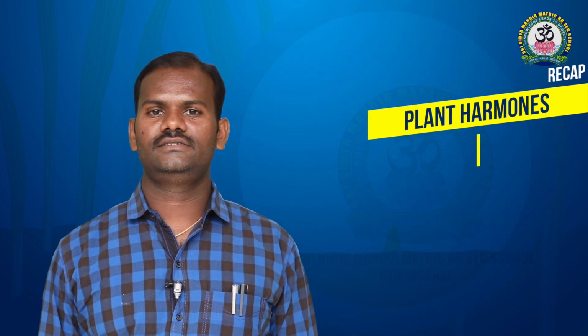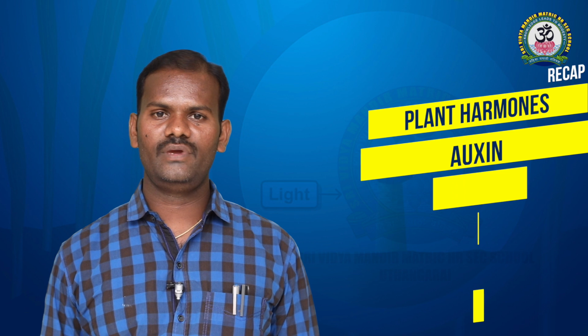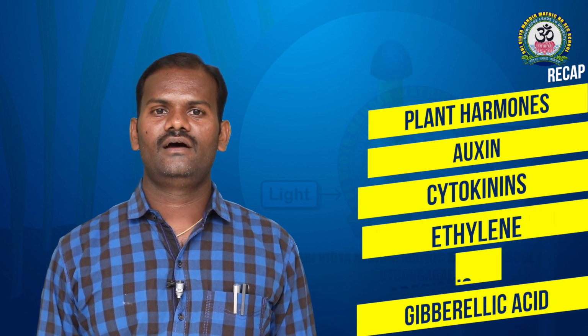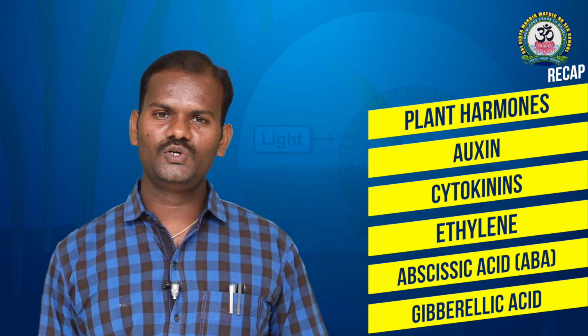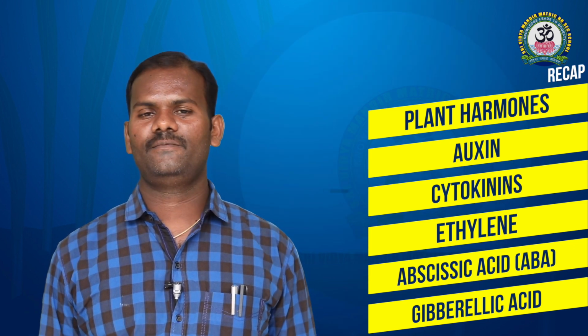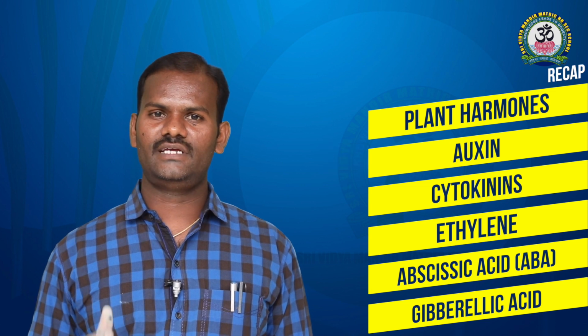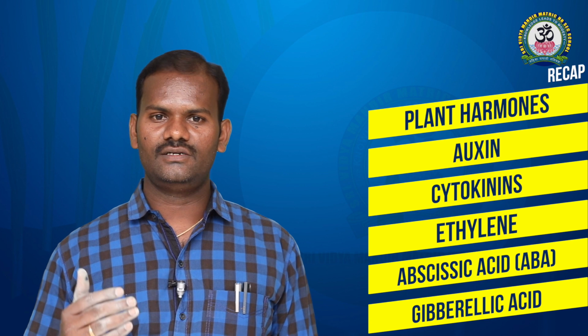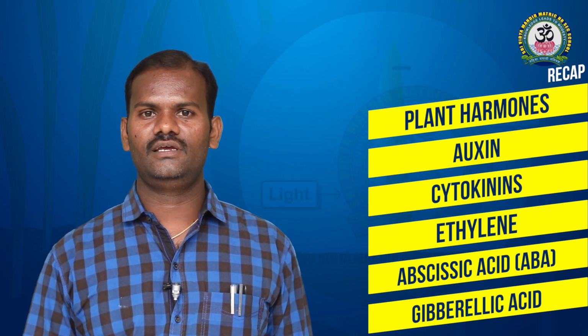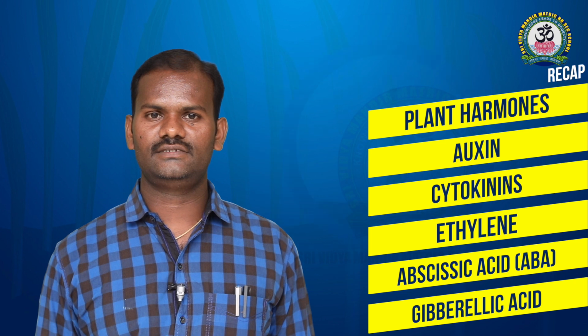That's the last. Dear students, today we discussed plant hormones, the 10th chapter, and there are five groups of plant hormones: auxin, cytokinin, gibberellin, ethylene, ABA, I mean abscisic acid. I hope you will watch my videos continuously until you understand, and due to curfew, stay in our homes safely, don't waste your time, and watch my videos continuously. It will help you to score the highest marks.